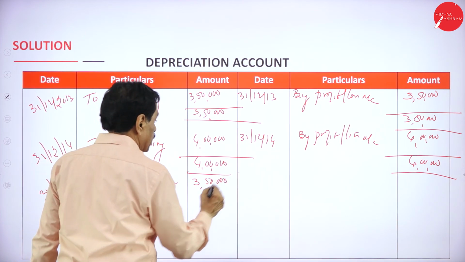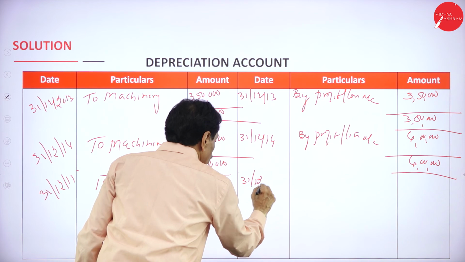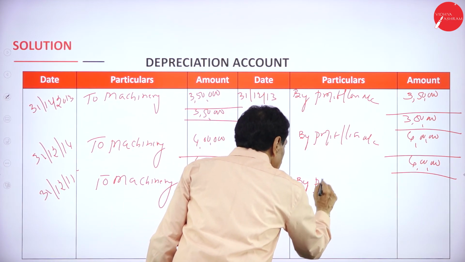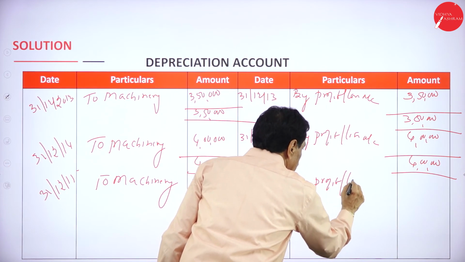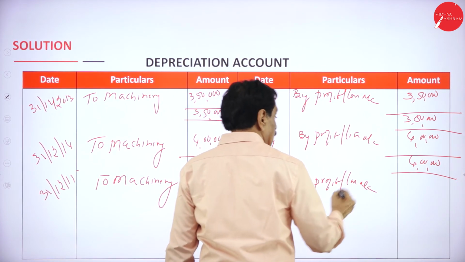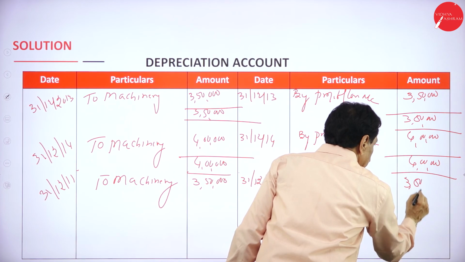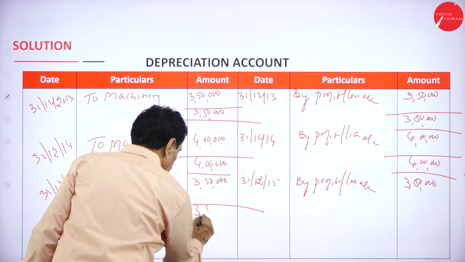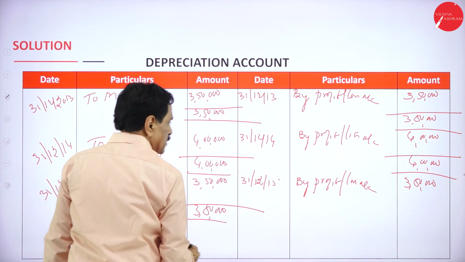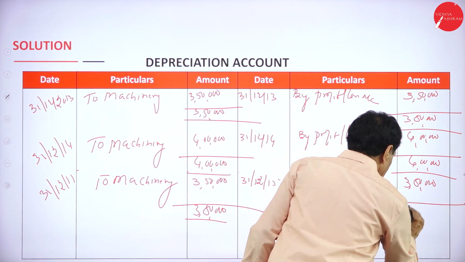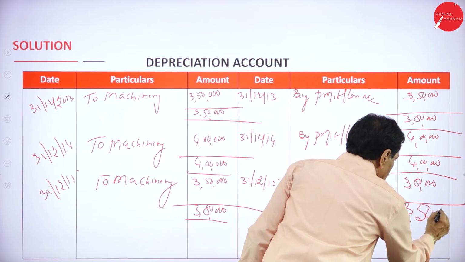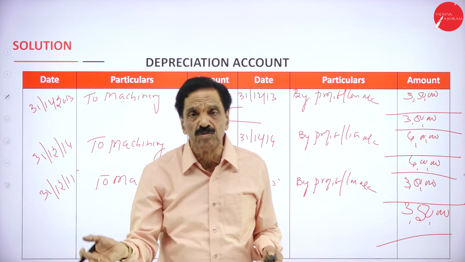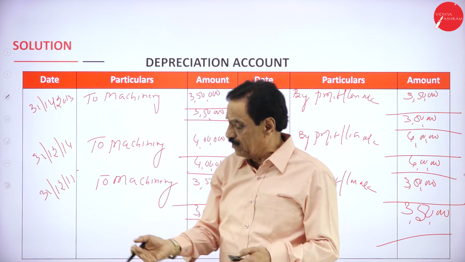Transfer to P&L account, 31st December 2015 by profit and loss 3,50,000. So just a transfer entry, two machinery by profit and loss account.